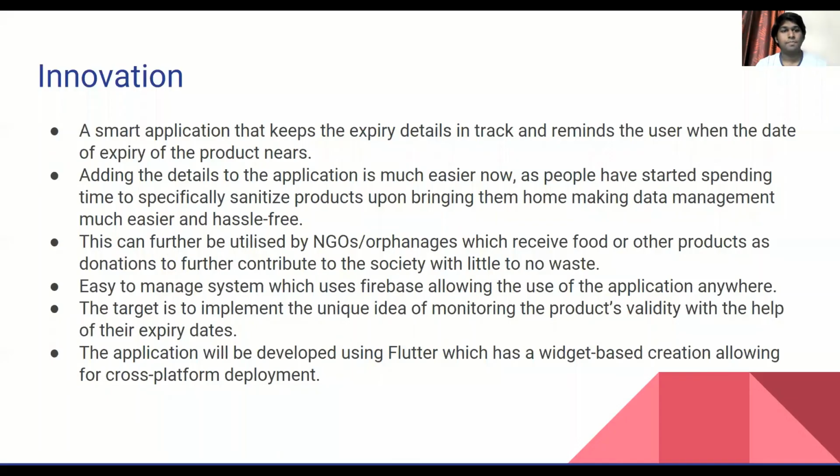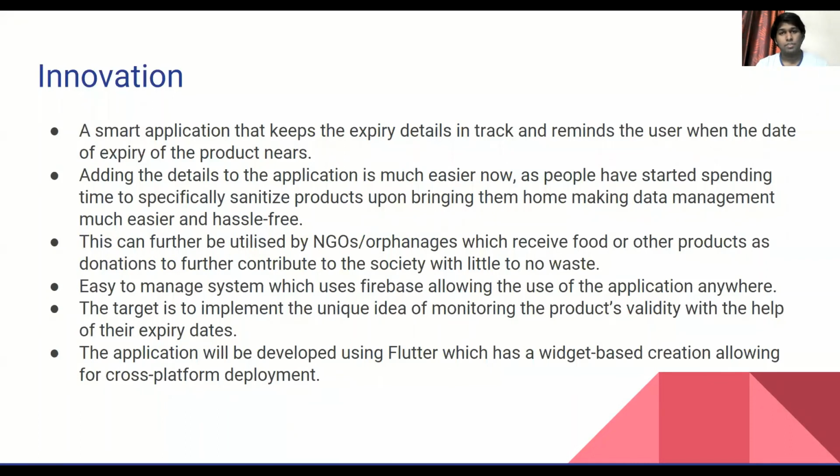Now that we've seen the demonstration of the project, let's move towards the conclusion, which would include the innovation that the project provides, the outcomes that were initially planned, and the outcomes that have actually come to the application, and further the contribution to the society.